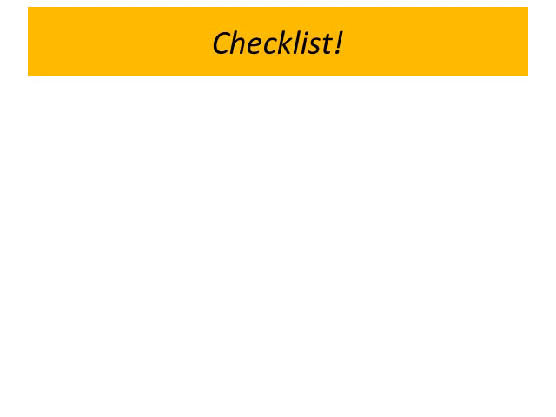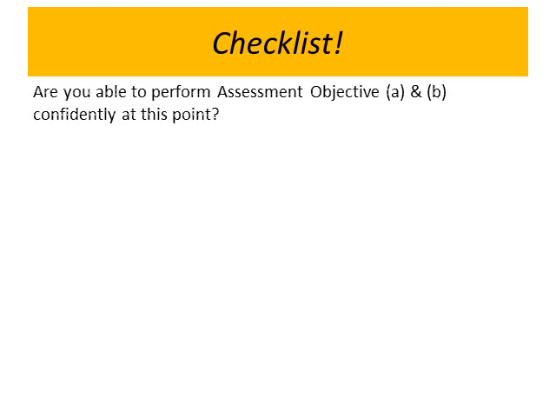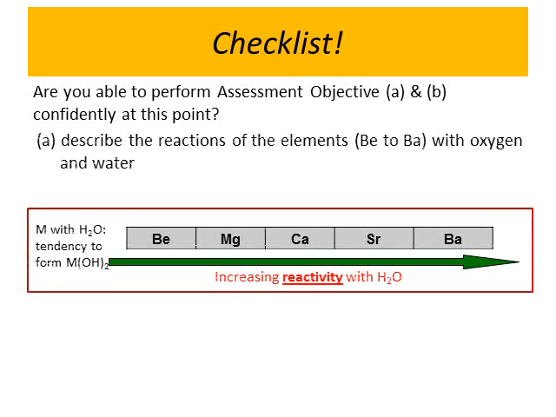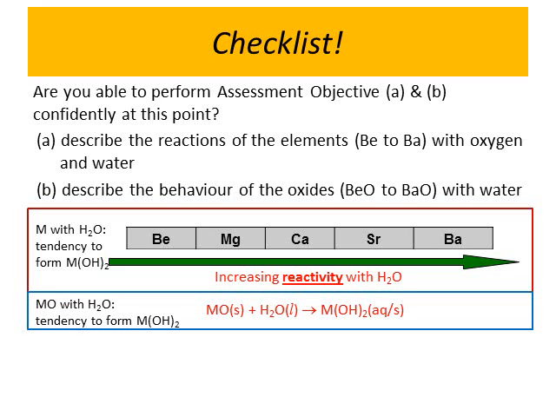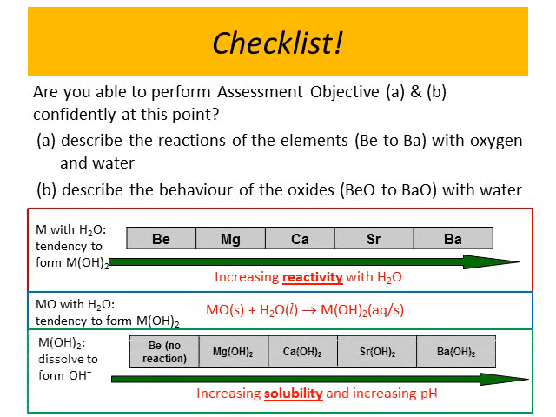Please, once again, stop here and check. Are you able to perform assessment objectives A and B confidently? Assessment objective A refers to the reaction of the elements with oxygen and water, whereas B talks about the behavior of the oxides with water, as you can see in the diagrams represented down here.